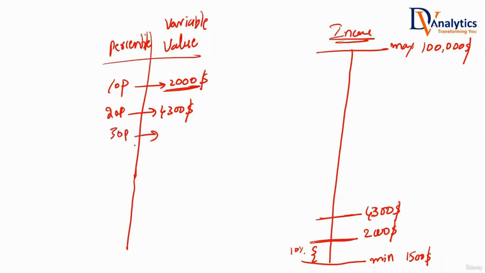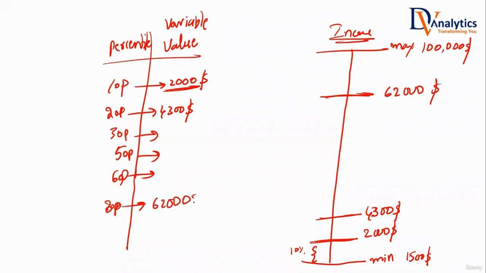Similarly, you can calculate the 30 percentile, 40 percentile, 50 percentile, 60 percentile, 70 percentile. What is the 80 percentile? What does 80 percentile mean? Let's say the 80 percentile value is $62,000. What does that mean? 80% of the people are earning less than or equal to $62,000. How much are earning more than $62,000? 20%. That means if you have 10,000 people in your population, roughly 2,000 are earning more than $62,000.